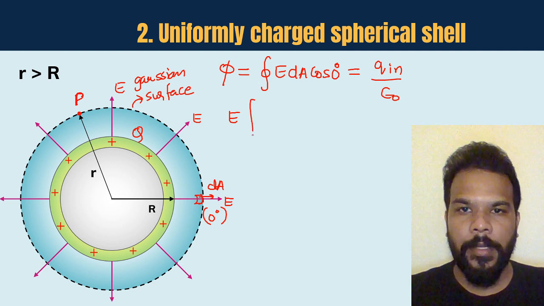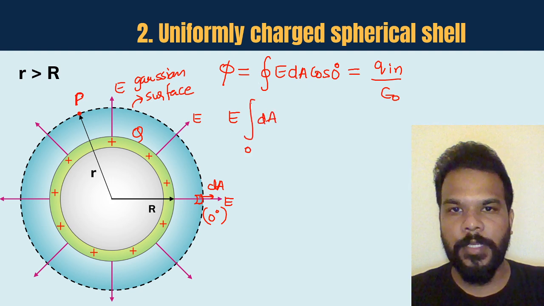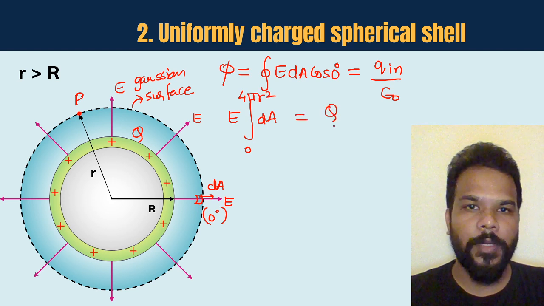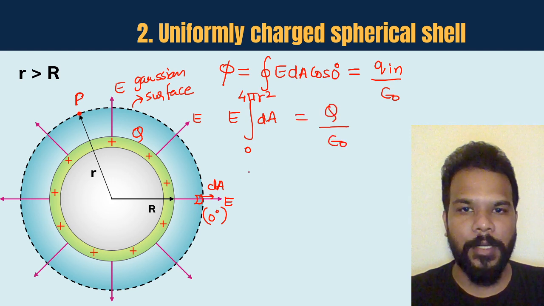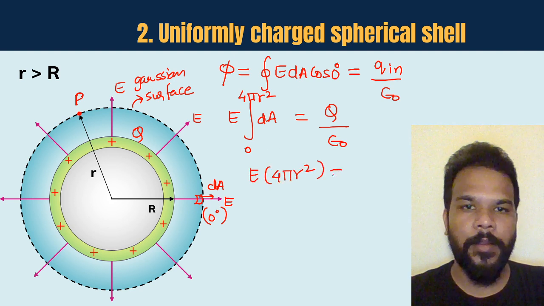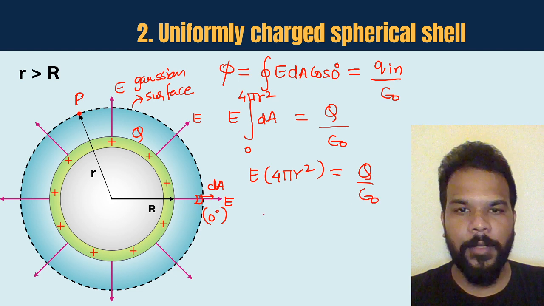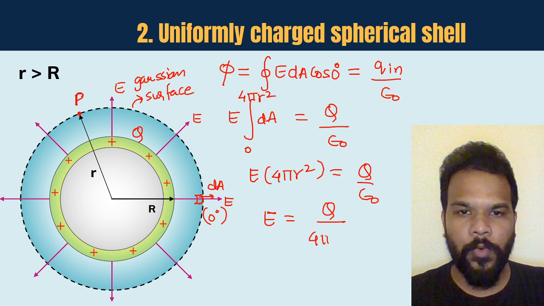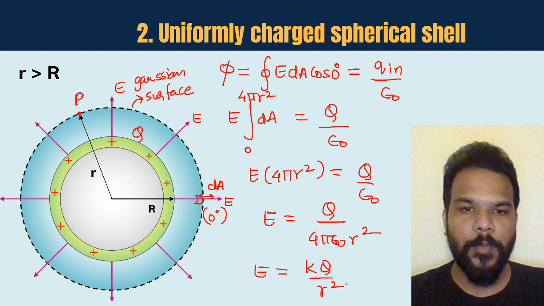Okay, and integration of dA will be done from 0 to 4 pi small r square. Q in is the total charge enclosed divided by epsilon naught. You know that this will integrate to give you 4 pi r square, which will be Q by epsilon naught, and we'll get the value of electric field as Q upon 4 pi epsilon naught into r square, or simply E will be equal to kQ by small r square.